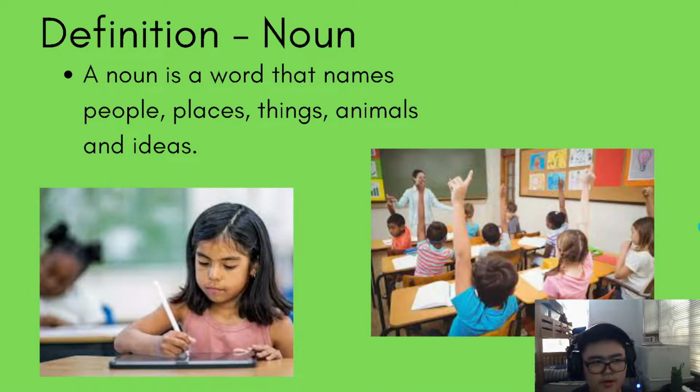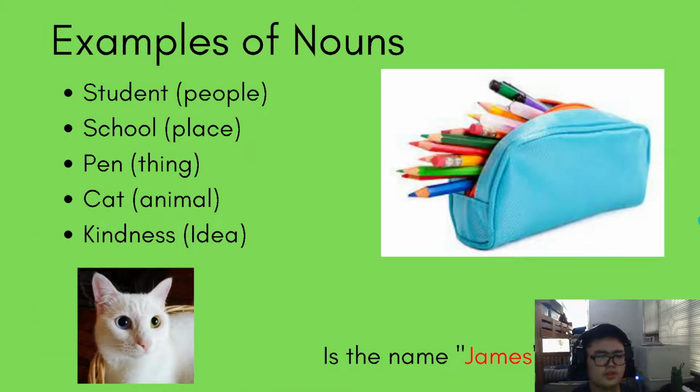Ano ang isang noun? A noun is a word that names people, places, things, animals, and ideas. And let's look at examples. A student, isang estudyante, is a person. It's a general way of saying someone studying in school. School would be a place, a pen would be an object, a cat would be an animal, and kindness is an idea. Pero, may isang tanong para sa iyo. Is the name James a noun?